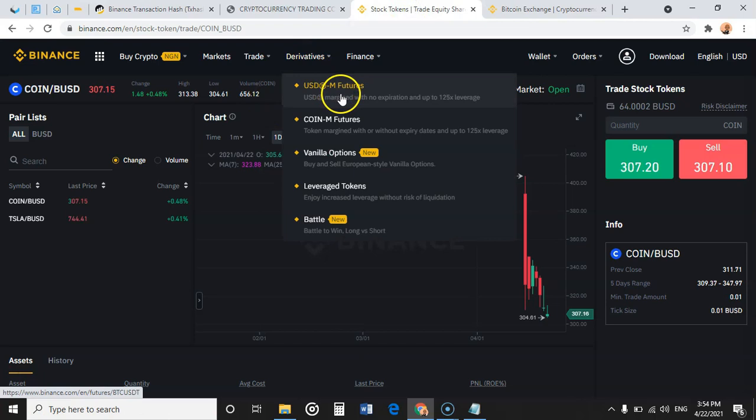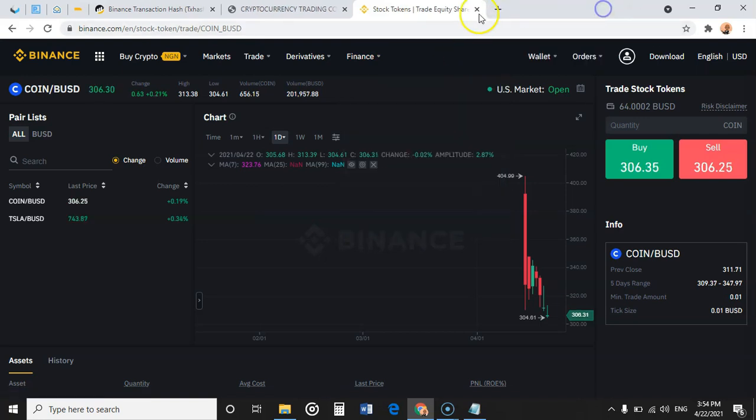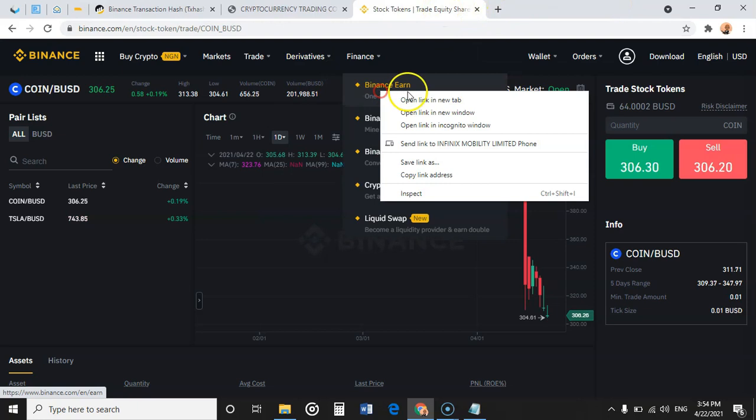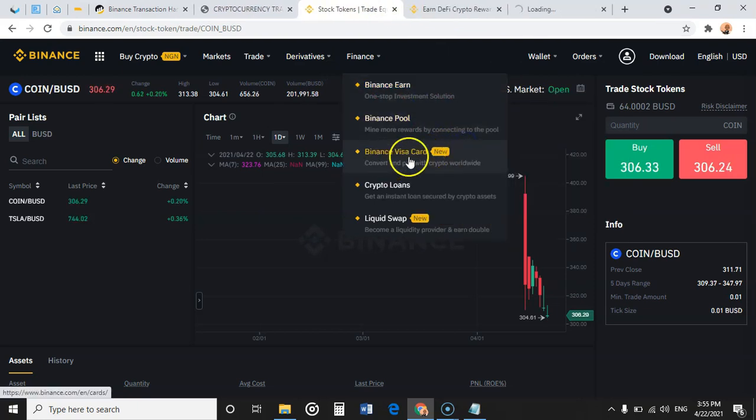That is the futures trading markets, coin futures, vanilla options. I don't do options. The leverage tokens, it's quite similar to trading futures market also. Okay, so then you have finance. You can earn, how to earn BNB, how to earn on the Binance platform. So you can come here. I'm going to right click on that, the Binance pool. Okay, the Binance Visa card, if you want to request for that, the crypto loans, if you want to take loans, the liquidity swap, you just want to swap and earn double.